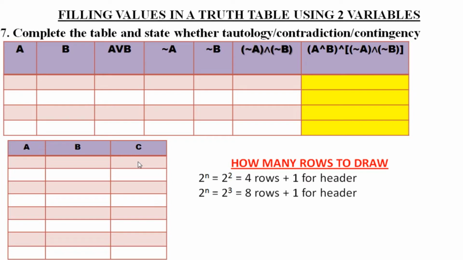The last column will be filled with 0 1 0 1 0 1 0 1. Then double of 1 would be 2: 2 zeros, 2 ones, 2 zeros, 2 ones. Double of 2 is what? 4. 4 zeros, 4 ones. So this is how you fill a table, right?